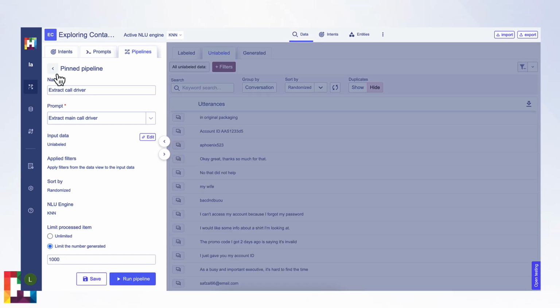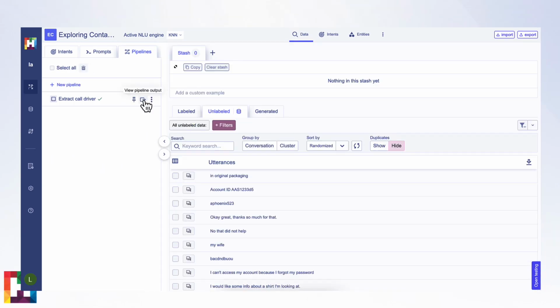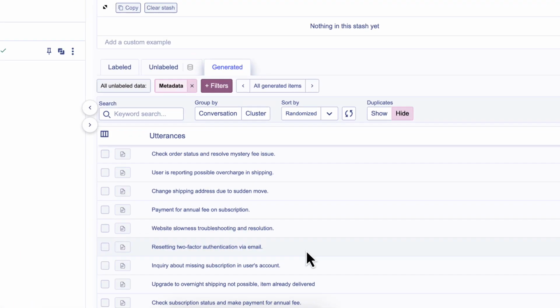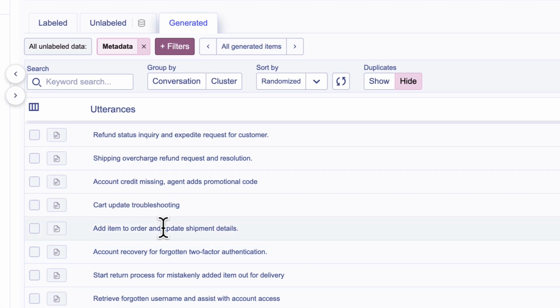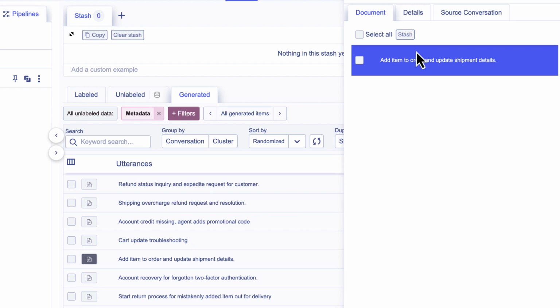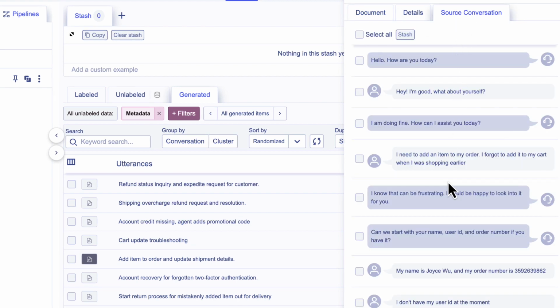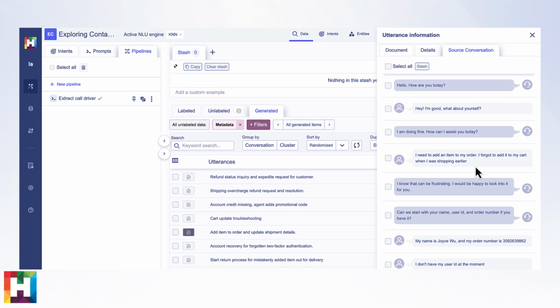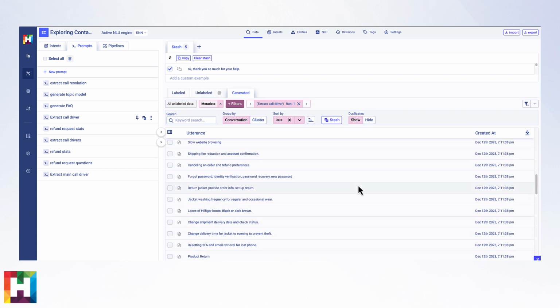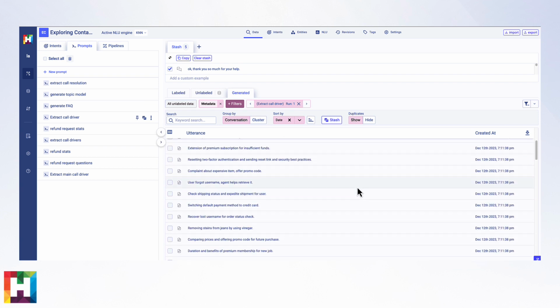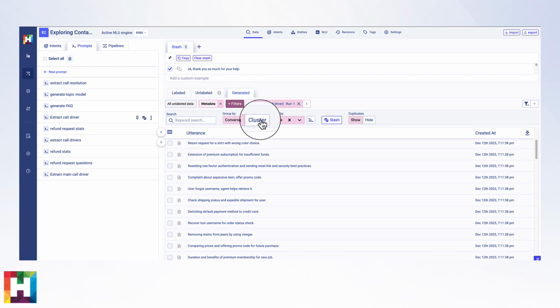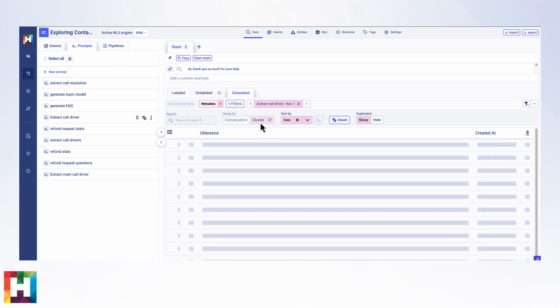The output of this gives us the summarized issue across all of our conversations. And we can always check the source conversation to make sure we agree with the call driver designation. Now we can play with these and redesign the data to make it easier to see at large what's coming into the contact center. HumanFirst has a cluster function which groups semantically similar items together.